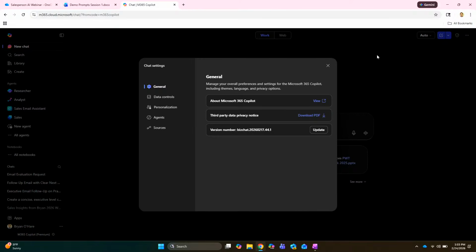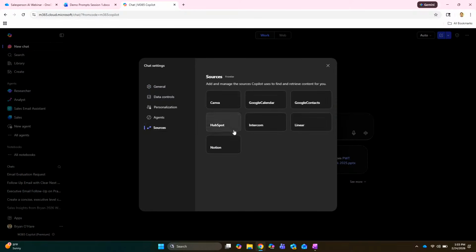All right. Now, a few things we want to note here. First of all, this is the settings panel for all of Copilot, and every AI product has a similar kind of area. What we're going to focus on, though, well, first of all, this is kind of neat. Check out under Sources here. This is relatively new. Sources. We use things like HubSpot here. What you can do is bring HubSpot into your Copilot, so it uses those as extra evidence. So, show me all the customers who responded to certain kinds of marketing messages in HubSpot, and build an email campaign for those as a salesperson.